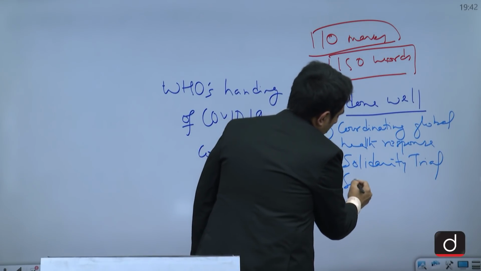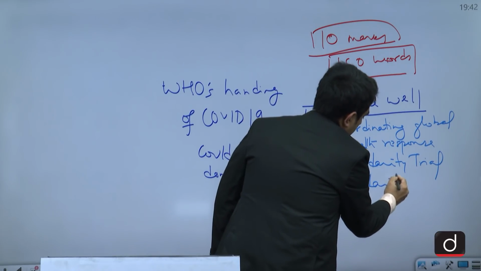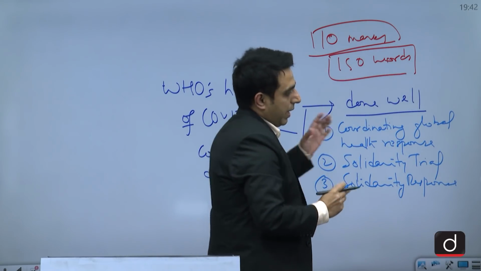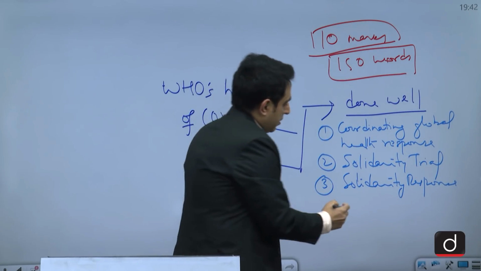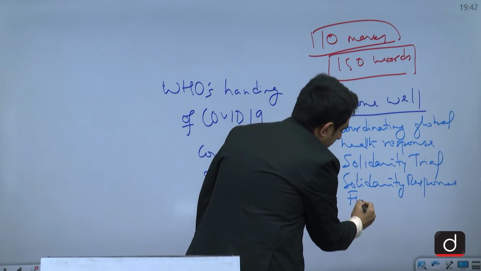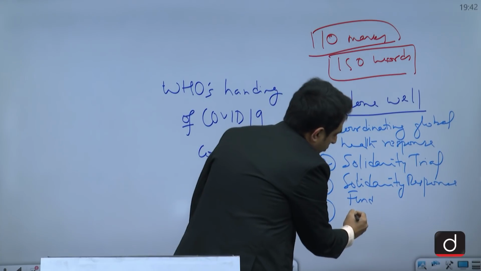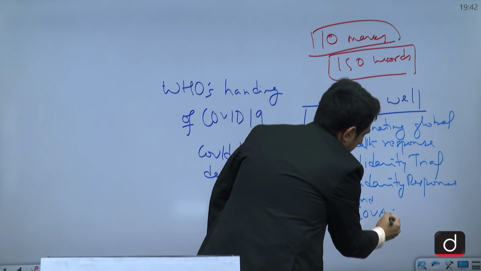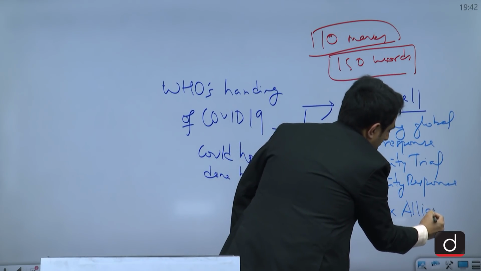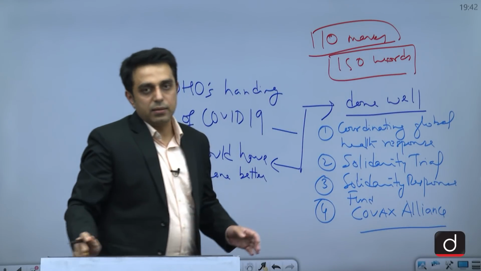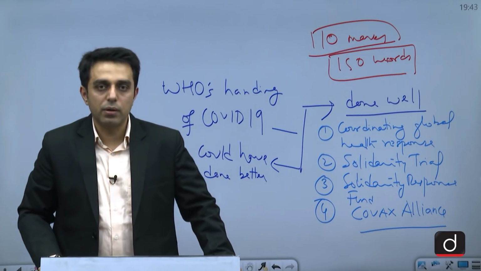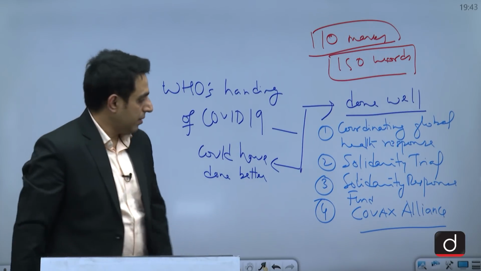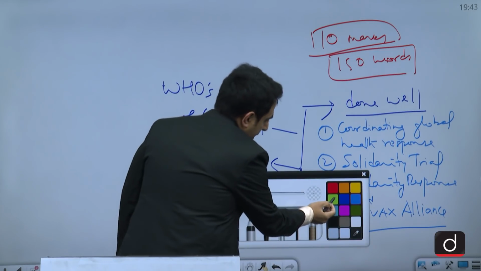Then it also came up with a solidarity response fund to provide essential health equipment to all the countries, especially low and middle income countries. So the solidarity response fund. Then another thing you can mention is the COVAX alliance, which is again jointly led by WHO to provide vaccine to countries and people who cannot afford it. So these are the areas where WHO has done decently well in handling this pandemic.